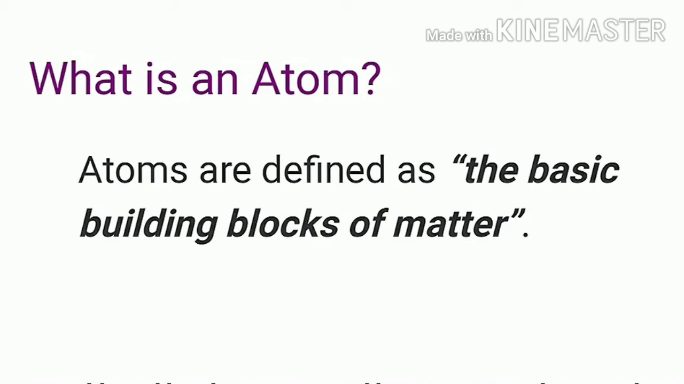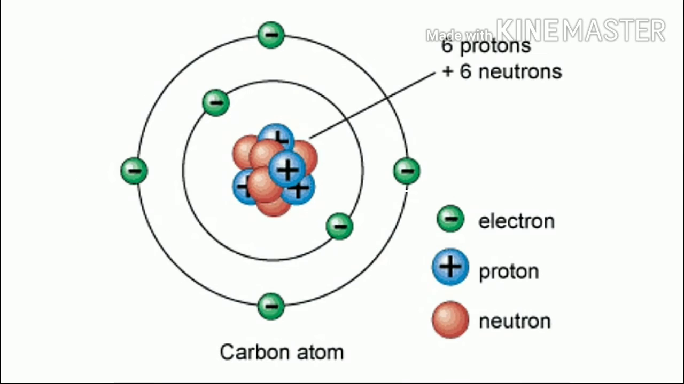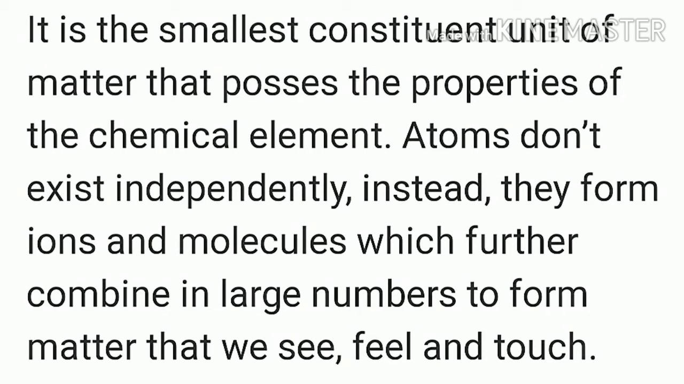What is an atom? Atoms are defined as the basic building blocks of matter. It is the smallest constituent unit of matter that possesses the properties of the chemical element. Atoms don't exist independently. Instead, they form ions and molecules, which further combine in large numbers to form matter that we see, feel, and touch.